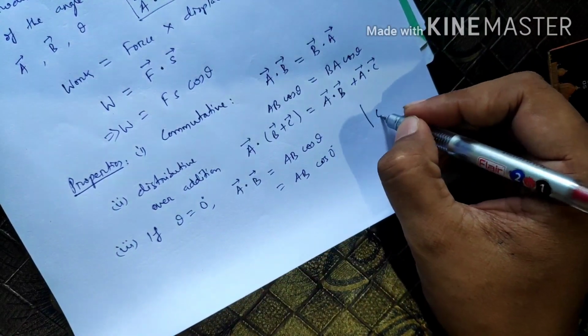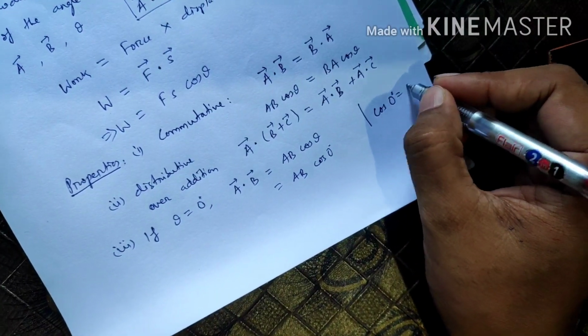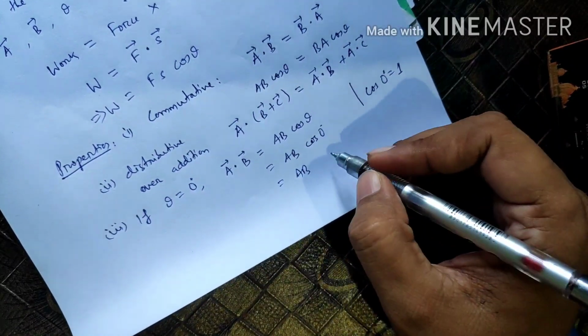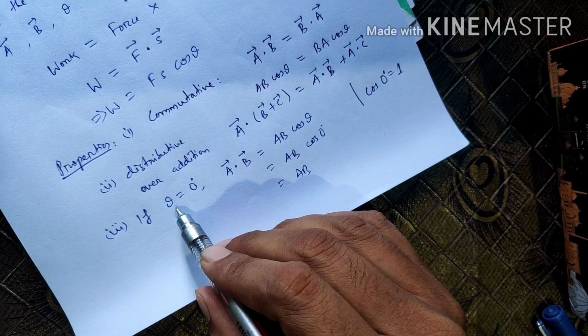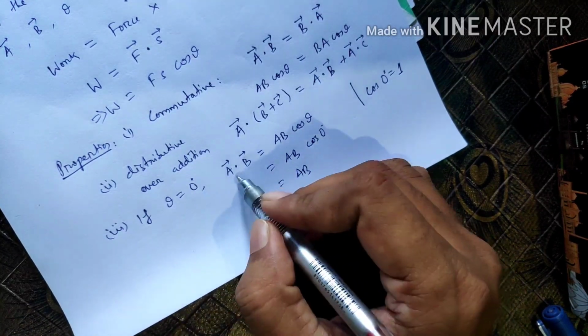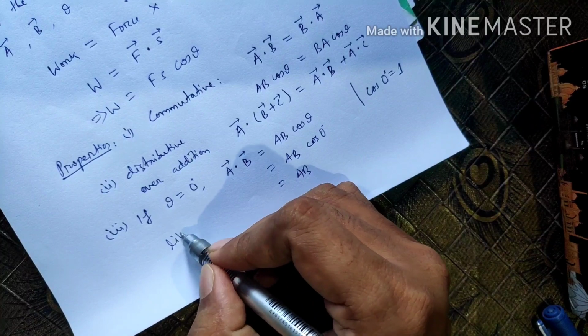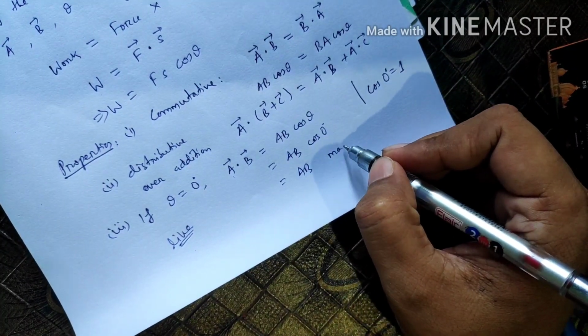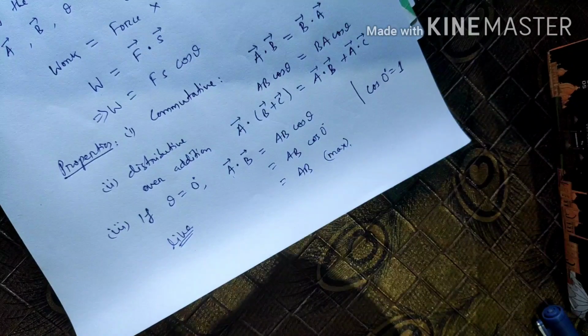What is the value of cos 0? Cos 0 is equal to 1. So this is AB. Whenever the angle is 0 degree, that means the vectors are like vectors or parallel vectors. At that time, the scalar product will be maximum.